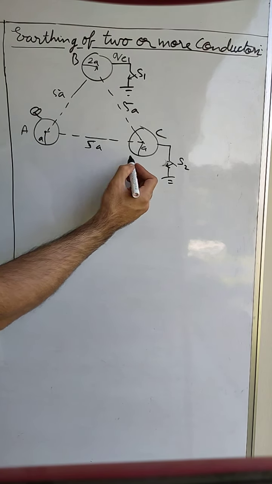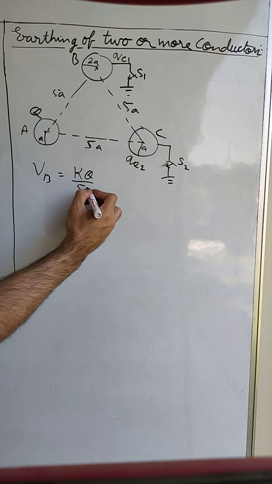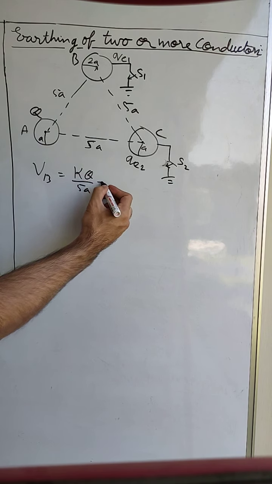So we directly come to writing the equation. The potential on B will be equal to the potential due to the charge on A and due to its own charge. So we can write KQ by 5A due to sphere A, plus KQE1 divided by the radius of the ball itself, which is 2A, plus KQE2, the charge on C, divided by the distance between them, which is 5A, and this entire sum should be equal to 0.